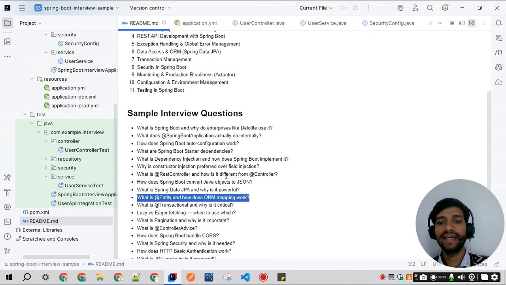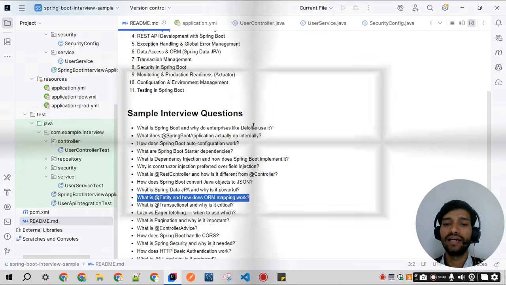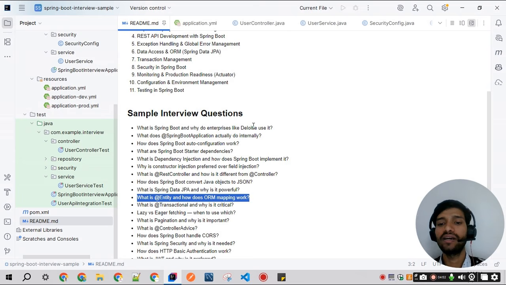What is an entity and how does ORM mapping work? An entity means a Java class that is mapped to a database table, and each field in the class is mapped to a column of the table. ORM allows object-level interaction, automatic SQL generation, and database portability.